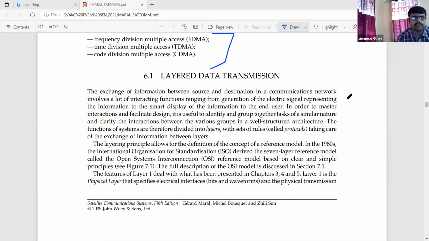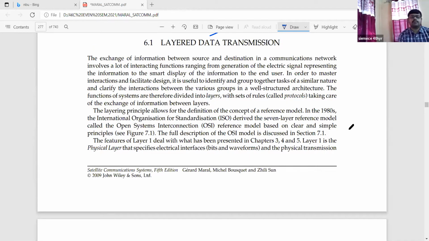So the functions of the system are therefore divided into layers. So what are the different layers? Now we will see, with sets of rules. Obviously, if we are talking about the data structure, or the information flowing from one point to another point, certain rules, certain protocols we should maintain. So within sets of rules, called the protocols, taking care of the exchange of information between layers.